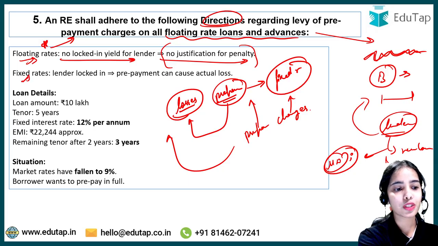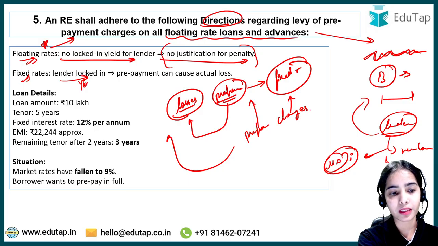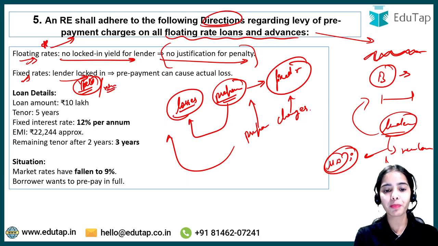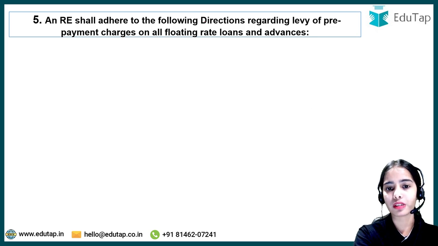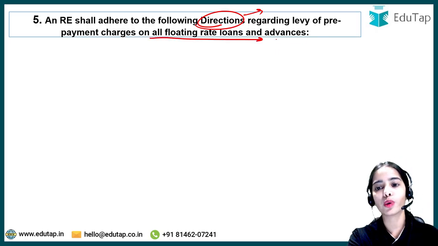But in the case of fixed rates, the lender has a locked-in yield, a definite return that the lender is expecting. If the prepayment happens, the lender might make losses, and to cover those losses, the lender is allowed to charge prepayment charges. That's why these directions on prepayment charges that the RBI has imposed are only on floating rate loans and advances.